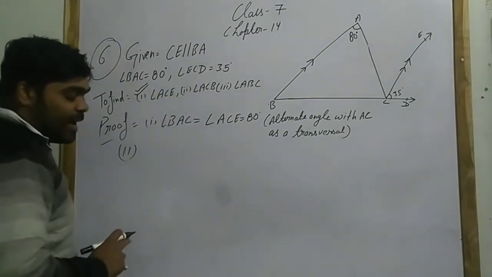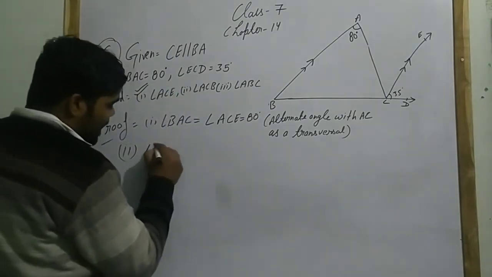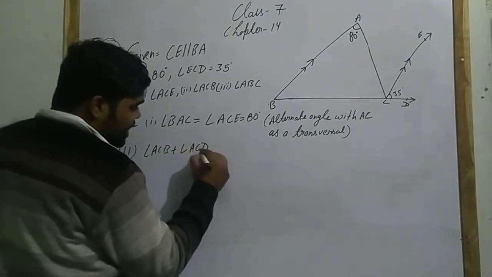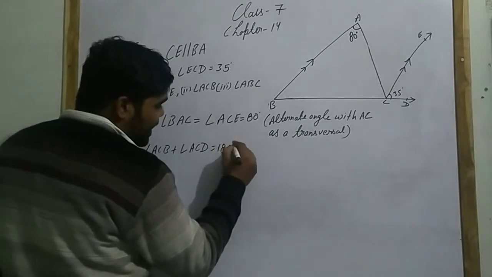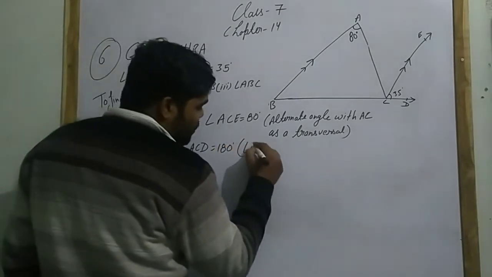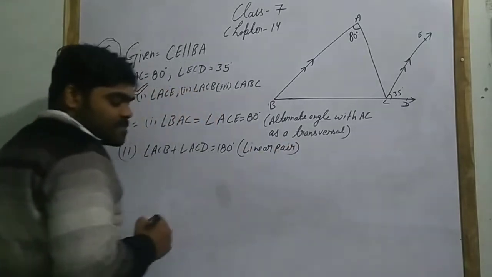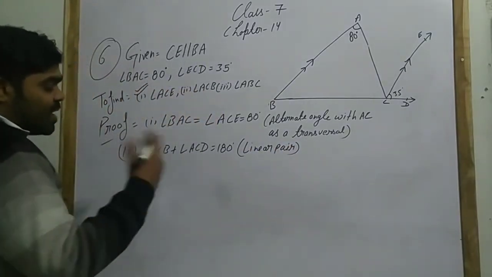Second, we have to find angle ACB. So angle ACB plus angle ACD equals 180 degrees because of linear pair.